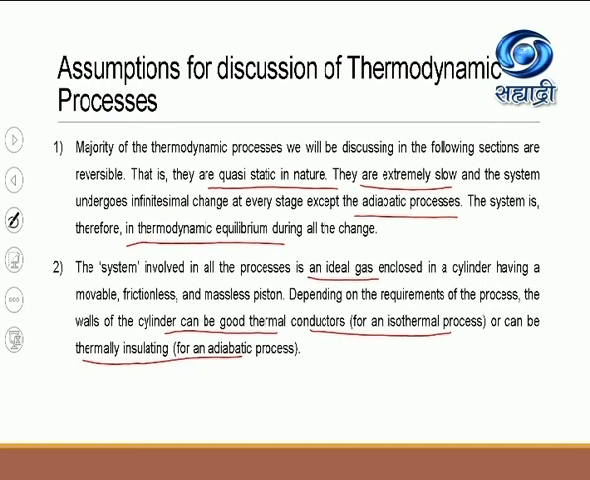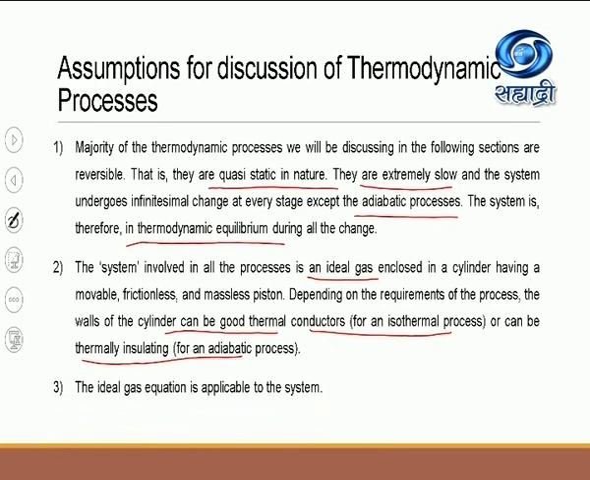I have already told you about the adiabatic process, delta Q is equal to 0. Now what do you mean by isothermal process? A process which is carried out at constant temperature is called as isothermal process. So if you are carrying out any isothermal process, then what is the requirement? The walls of the cylinder should be good thermal conductor. And if you carry out an adiabatic process, then remember we have to use thermal insulator so that no heat exchange is possible between the environment and the system.